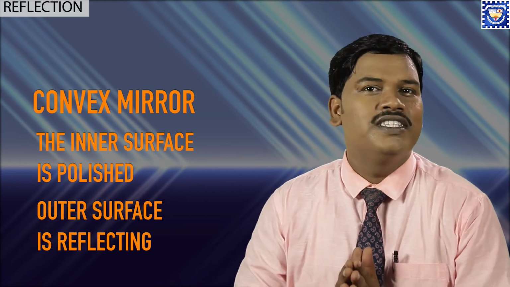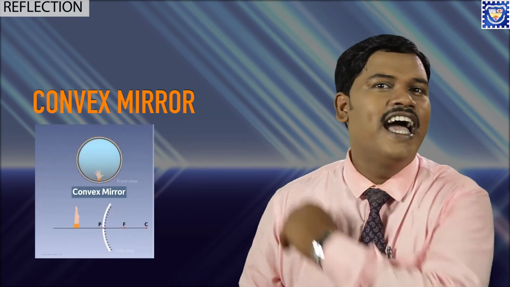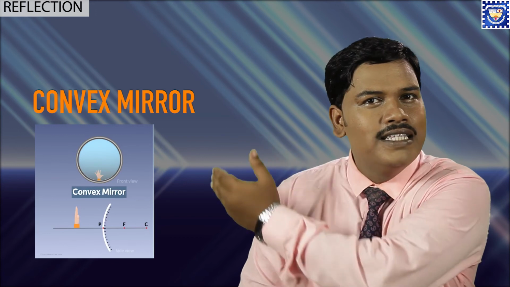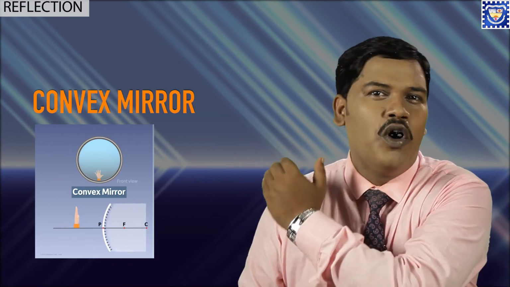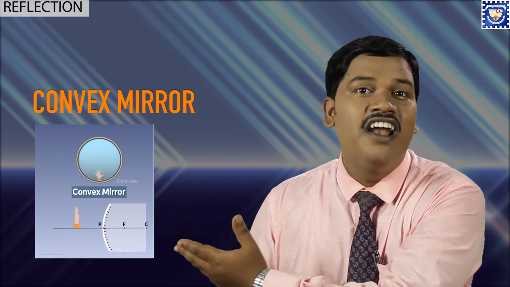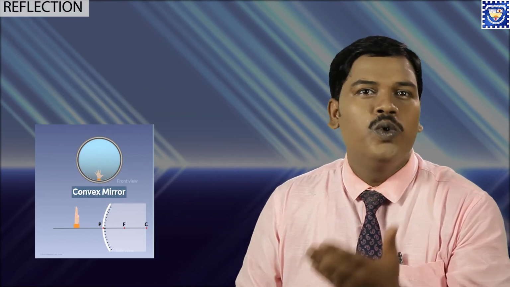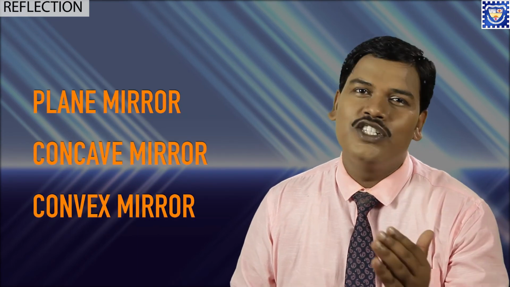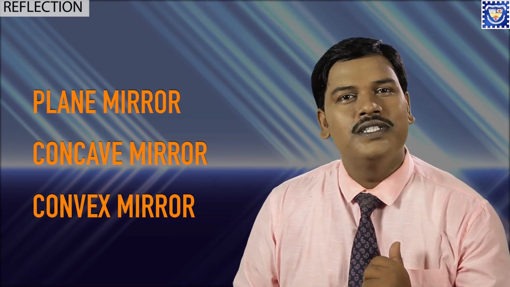The outer surface is reflecting. See the diagram very carefully. The inner surface is polished, so light cannot enter, but the outer surface is the reflecting surface. So with this we have three categories: plane, which is at our home, and concave and convex, which are used for different purposes in our day-to-day life.